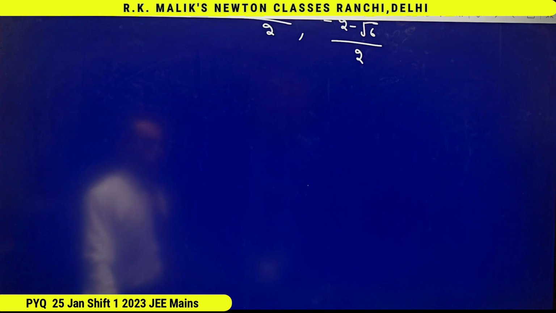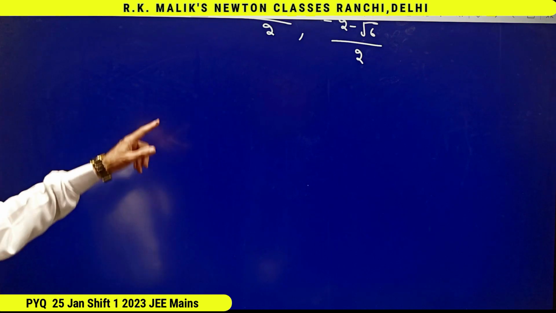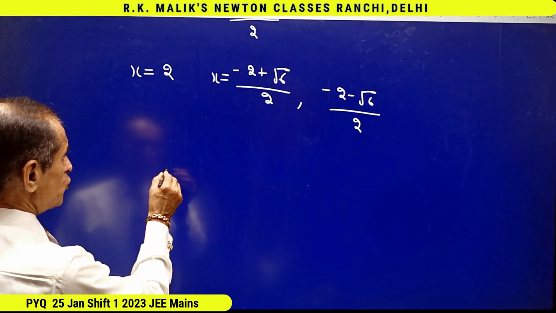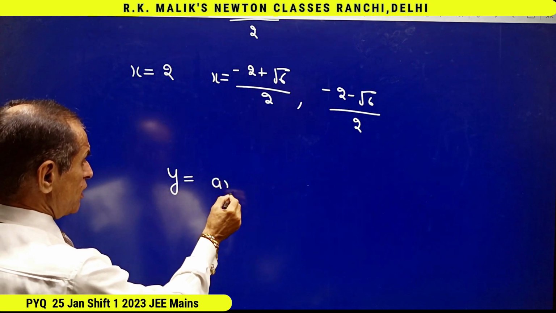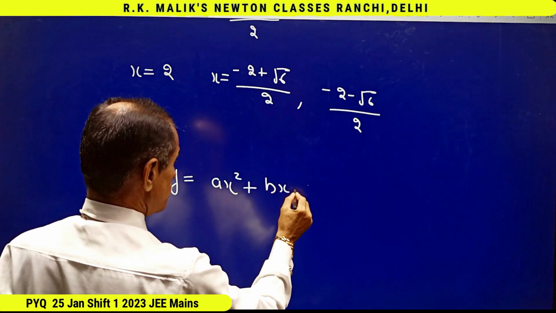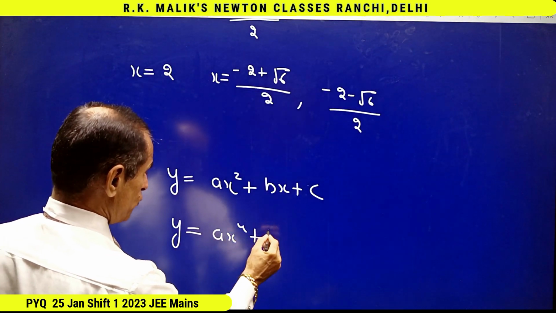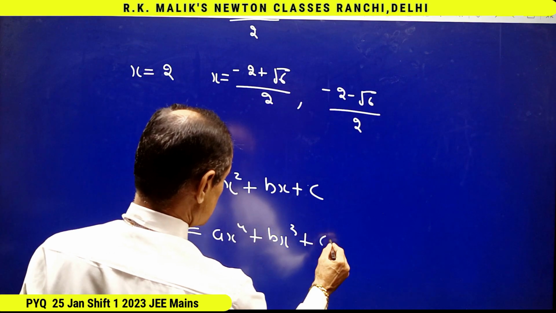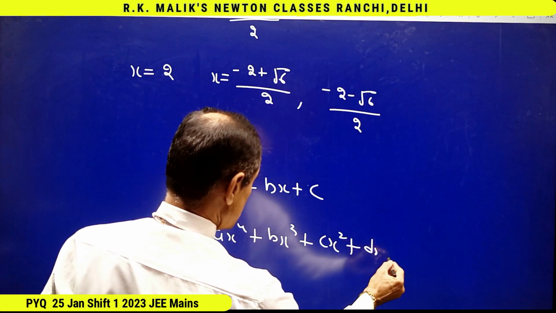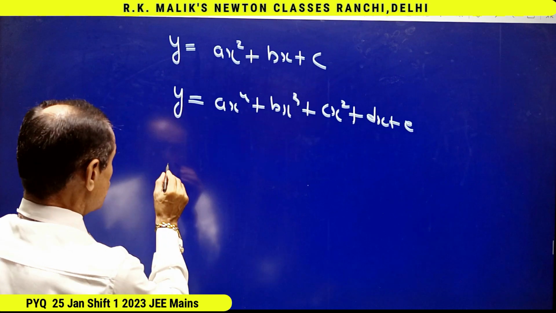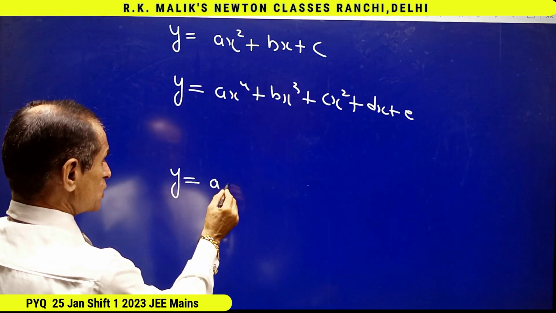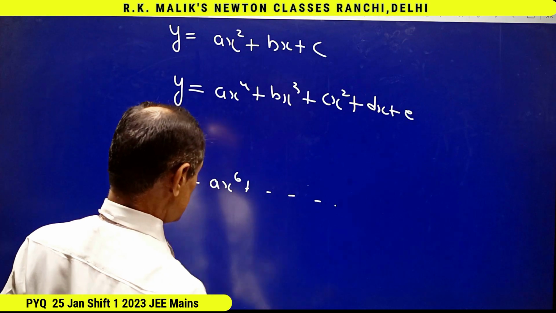And initially I forgot to tell you how to draw the graph of even degree equation. Now I'm telling you, and after that I'll be using that concept in the remaining part of this question. Say you have to draw the graph of ax square plus bx plus c, or you have to draw the graph of ax to the power 4 plus bx cube plus cx square plus dx plus e, or the graph of ax to the power 6 and so on.